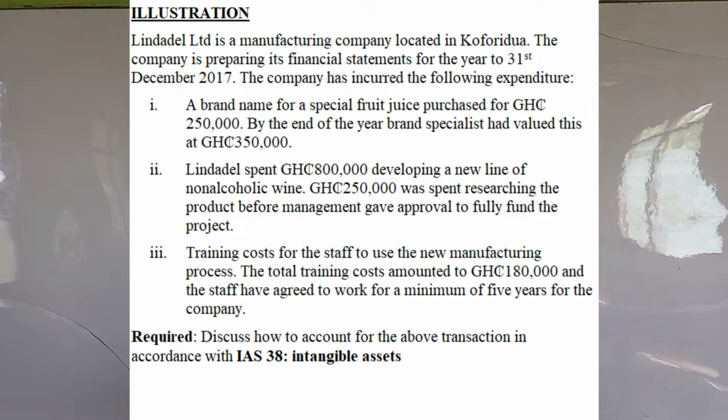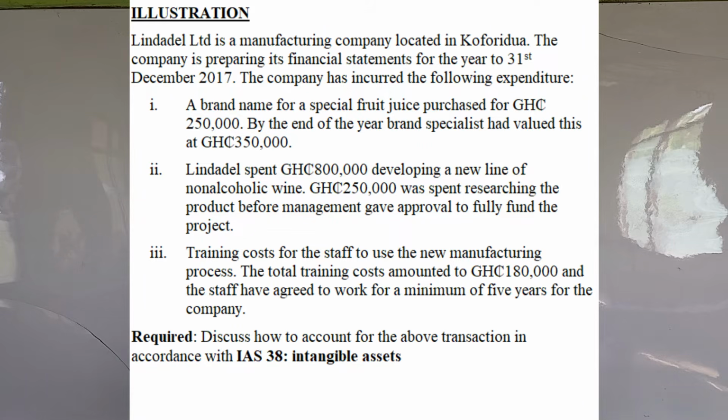2, the second expenditure. Lendadell spent 800,000 Ghana cedis developing a new line of non-alcoholic wine. 250,000 was spent researching the product before management gave approval to fully fund the project. And then the last one, training costs for the staff to use the new manufacturing process.